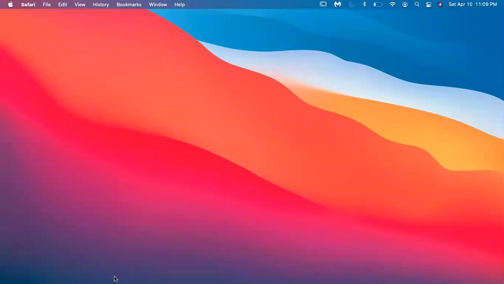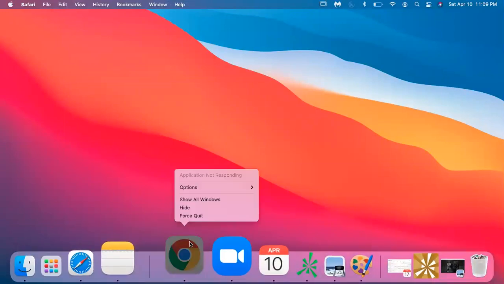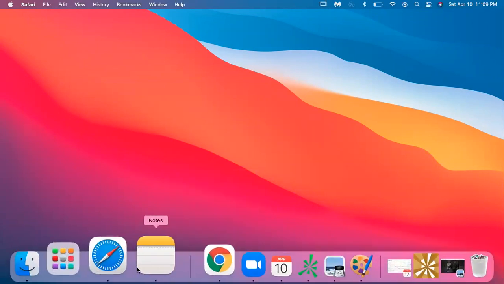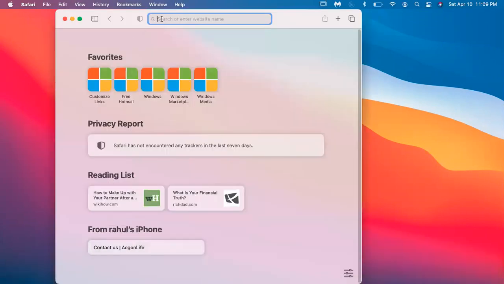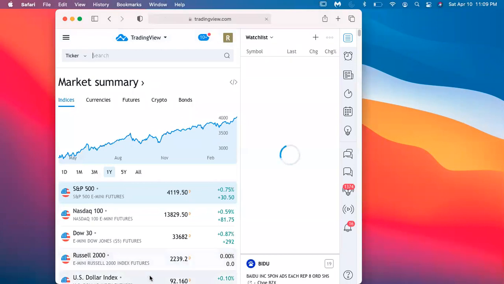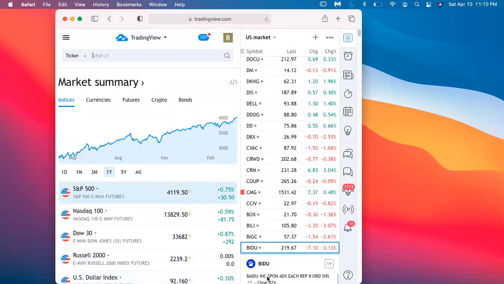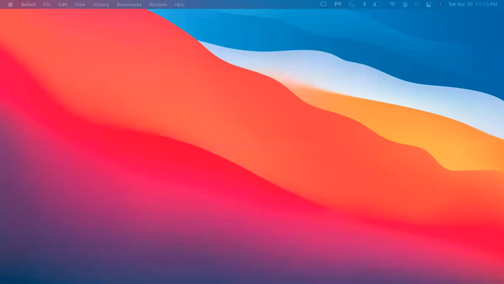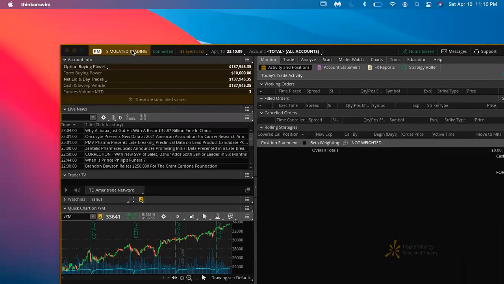Clear my drawings. Something has happened with that browser. Actually, I wanted to show you guys Think or Swim, but somehow, okay, yes. So Think or Swim is opened.